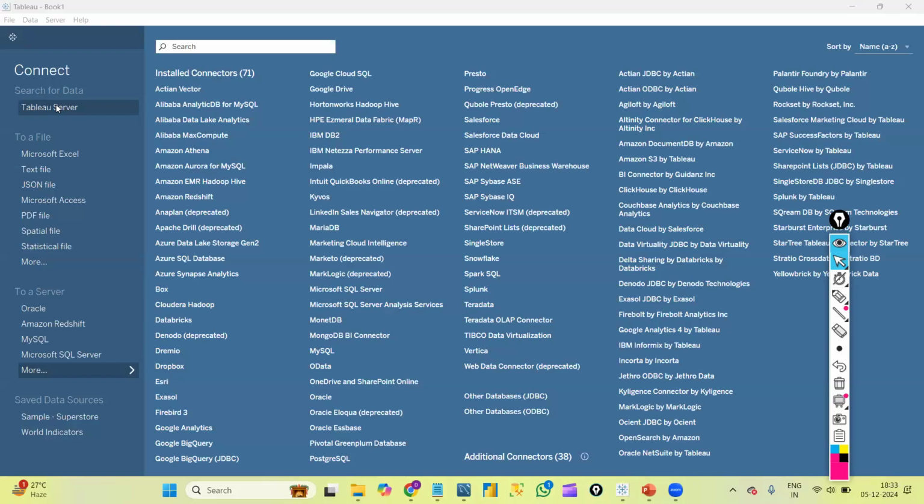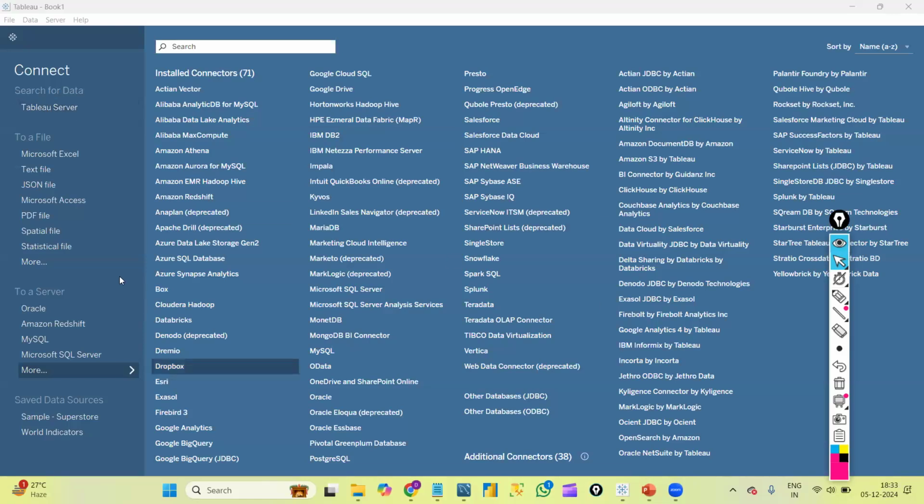Okay, by using those credentials you will log in to your Tableau server. In the Tableau server we will create the projects, whatever your client's requirements are. The clients will be in every domain, and we will work according to their domain and the project. From Tableau server, we will connect to our client's database.